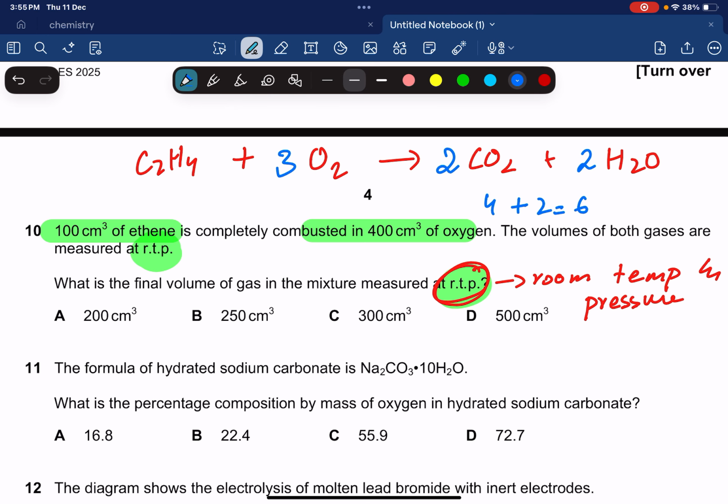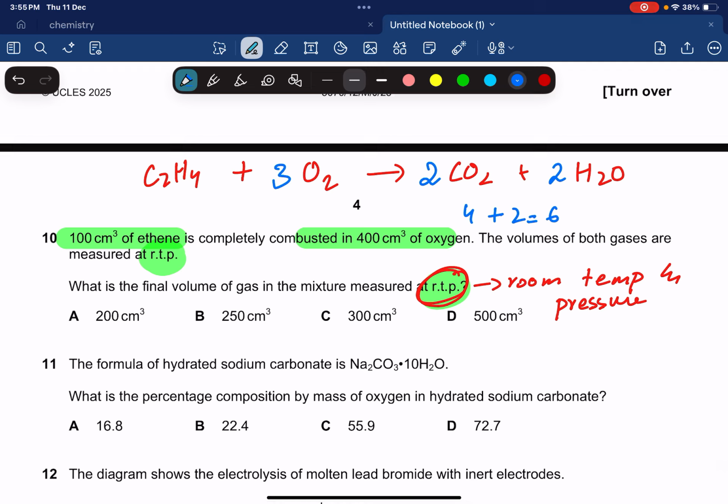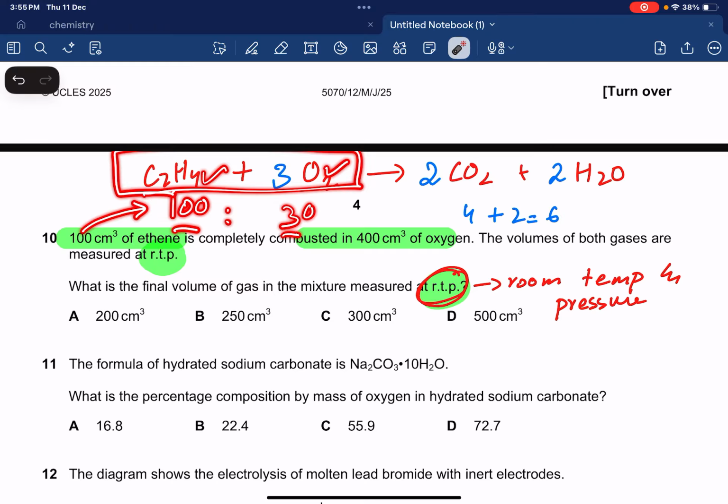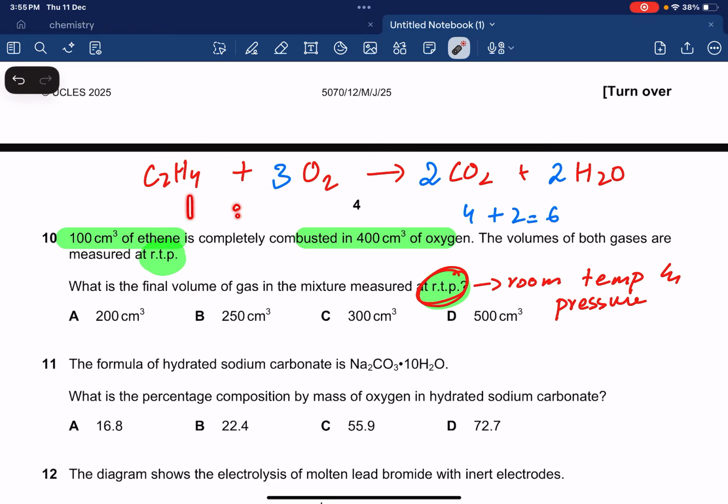Done and dusted. Okay, so now we have 100 cm cube of ethene. You see the molar ratio: there is 1:3 between ethene and oxygen. So if we have 100 of ethene, we're going to need 300 oxygen. If you didn't understand, just reverse it and listen again. There is 1:3 between ethene and oxygen.